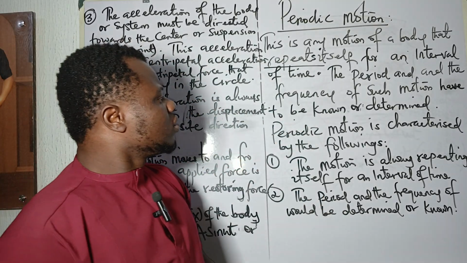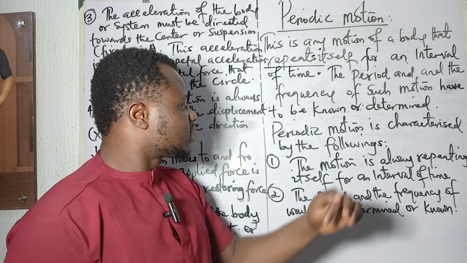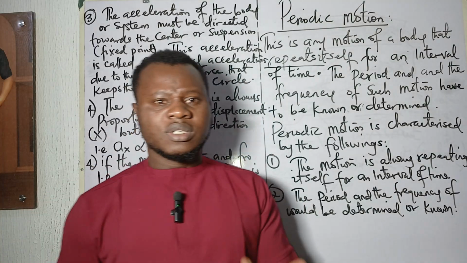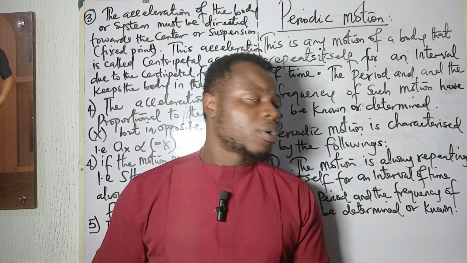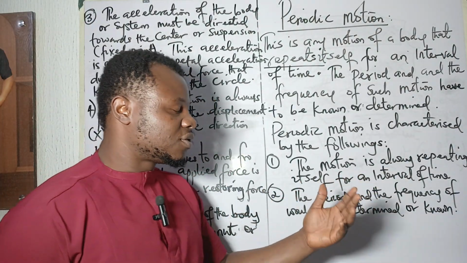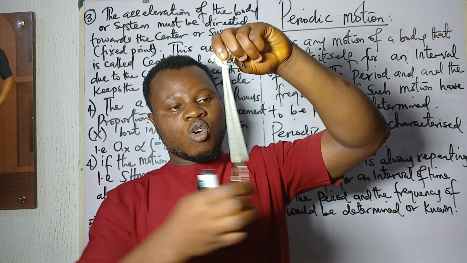Now, the periodic motion is characterized by the following. Whenever you study periodic motion, what are the things you need to know about it? Number one: the motion is always repeating itself over an interval of time. I release this thing, it goes like this and comes back, completing a cycle.